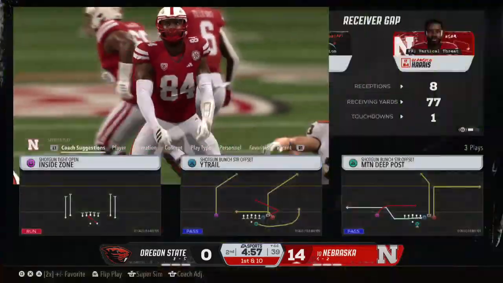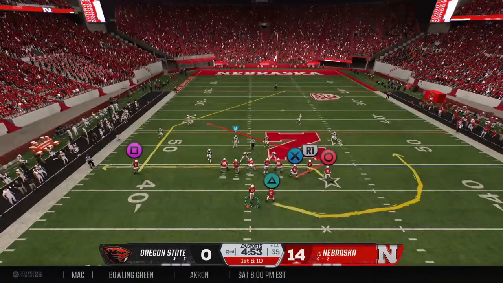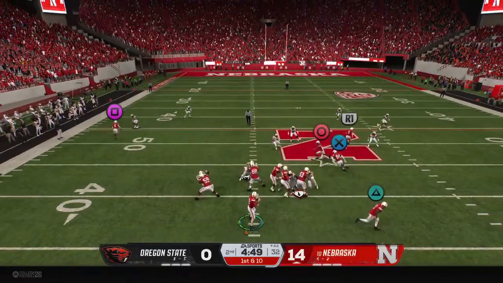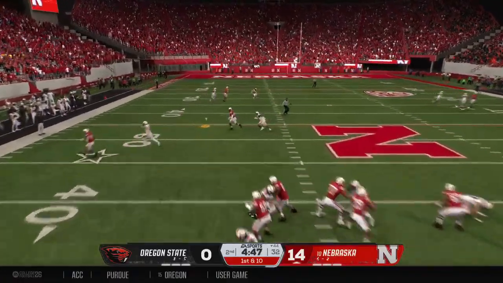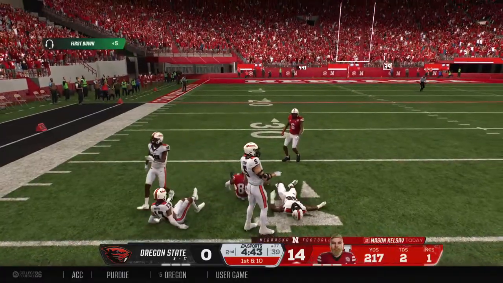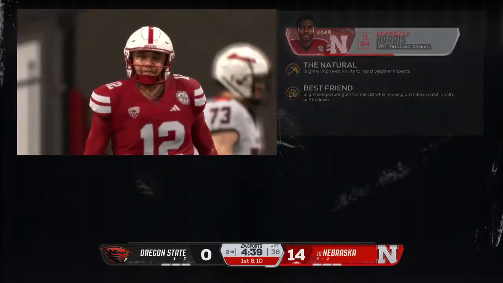Build the lead. Now Palmer's a different animal. Now you got to protect him. You can tell they were paying attention in practice this week in the film room, because everybody right now is on the same page. Got him downfield. Really putting together a threat now. They get the first. It's at the 37.